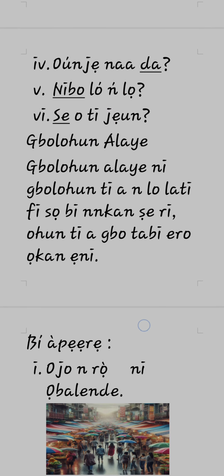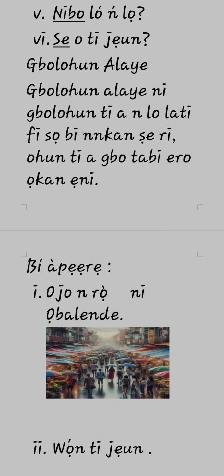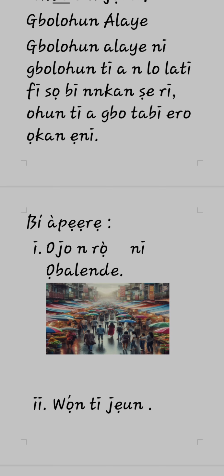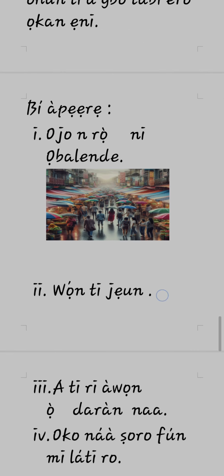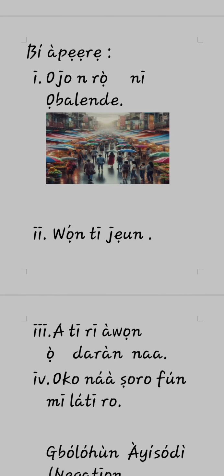What do we understand by gbólóhùn alálàyè? Gbólóhùn alálàyè ni gbólóhùn tí a ń lò láti sọ bí nǹkan ṣe rí. We use it to explain. We use it to say exactly how things are. Ohun tí a gbọ́ tàbí èrò ọkàn wa, it could be what we heard about or something that is from our thought, something we think about. Òjò ń rọ̀ ní Ọbalẹ́ndé. It's raining in Ọbalẹ́ndé. Wọ́n ti jẹun. They have eaten. A ti rí àwọn ọ̀daràn náà. We've seen the thief, or the thieves have been caught.